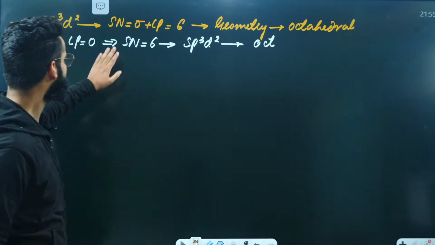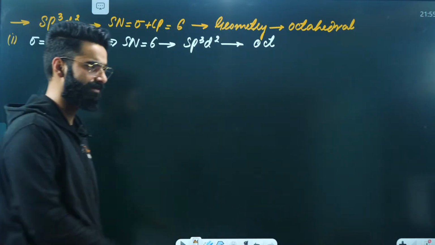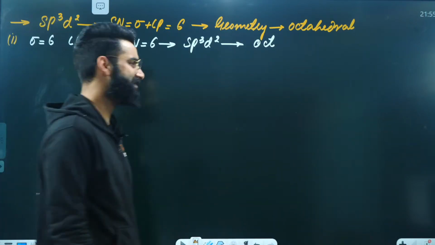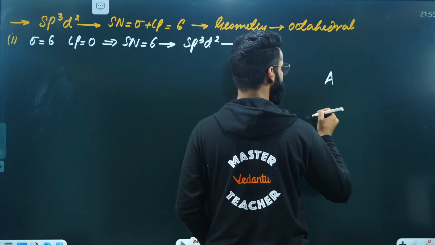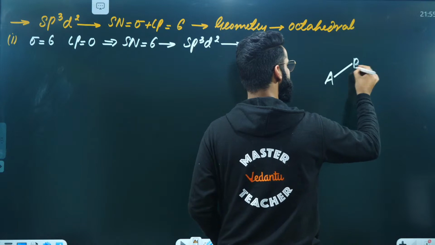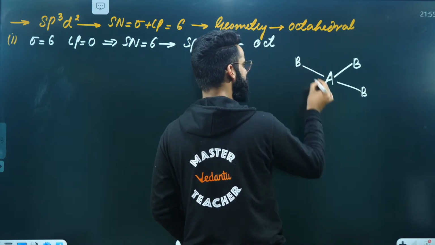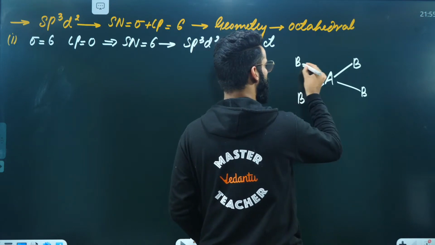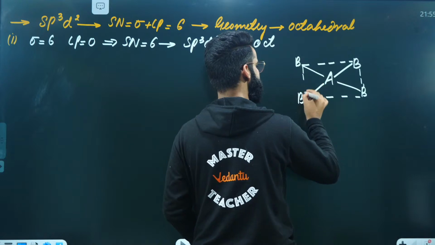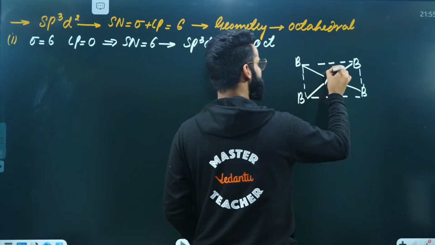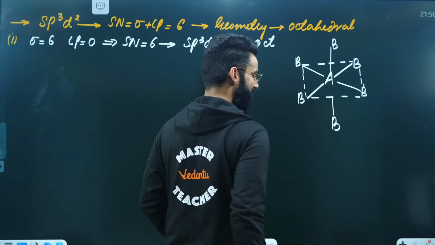Since the central atom does not have any lone pair, whatever is going to be its geometry, the same is going to be its shape as well. Same geometry, same shape. So how is it made? This is A, for example, the central atom. This is B. This is one more B. This is one more B. And this is one more B. All these 4 bonds are present on the same plane. They are basically present on the equatorial plane. There is one bond perpendicular to the plane like this upwards. One bond perpendicular to the plane like this downwards.